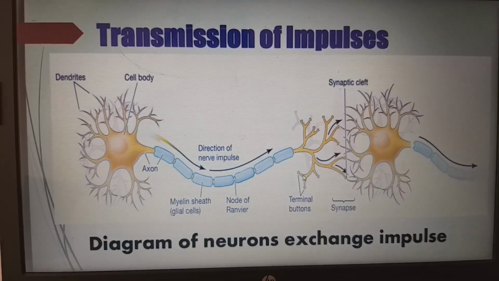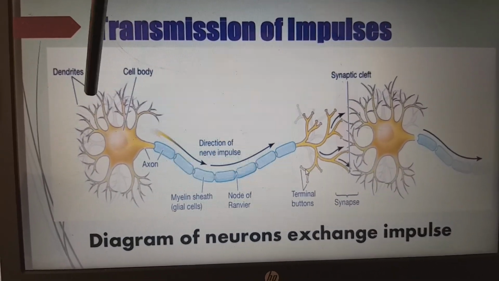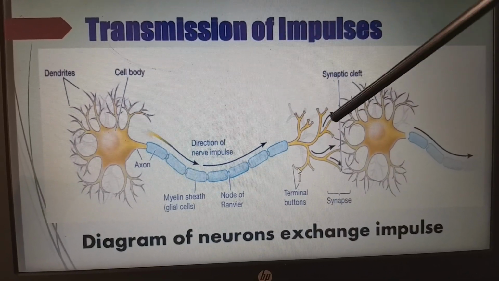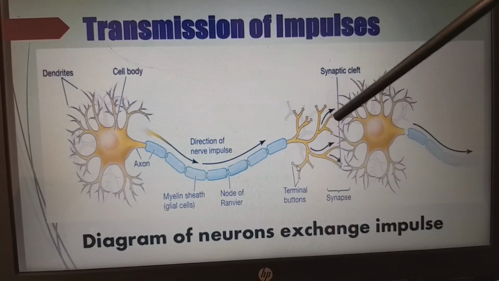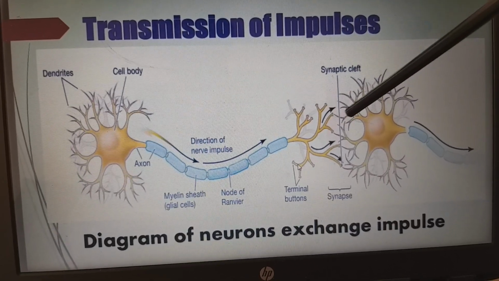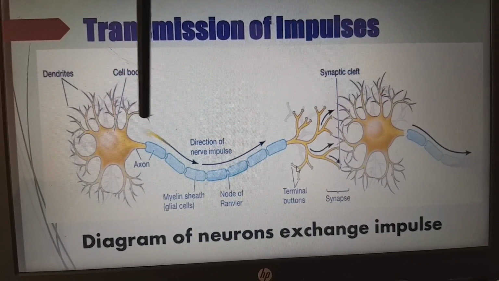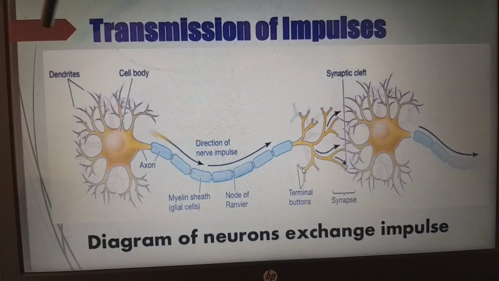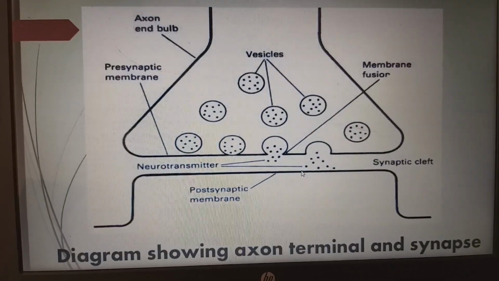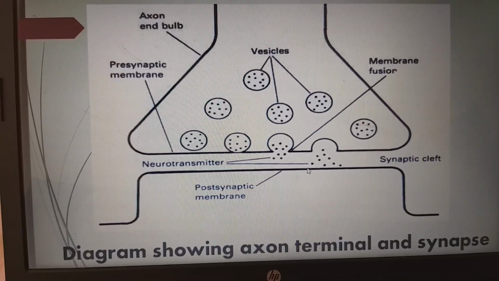Next, transmission of impulses. This diagram depicts the transmission of impulses from dendrites to cell body to axon, axon to the axon terminal to synapse, which is a chemical border, and from the synapse to the other neuron's dendrites, cell body, and again to the axon. So the transmission of impulses from one neuron to the other will take place in this unidirectional fashion. And in this picture it is clear how the axon terminal and synapse are.